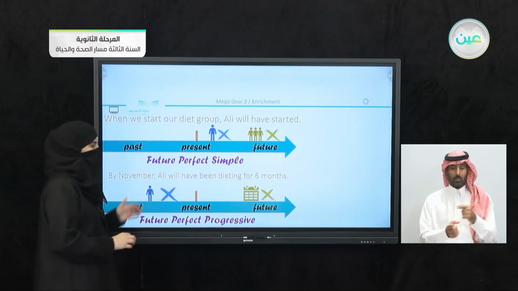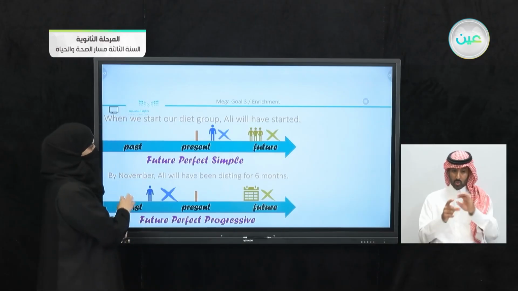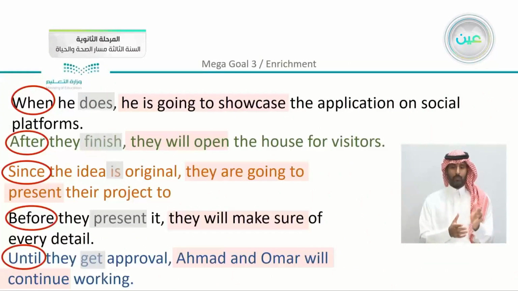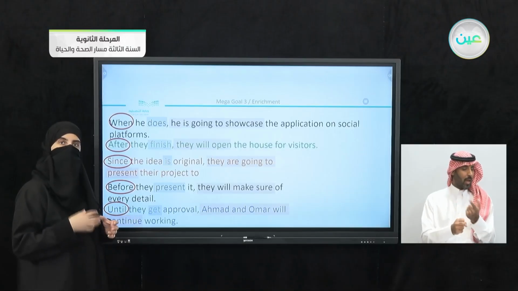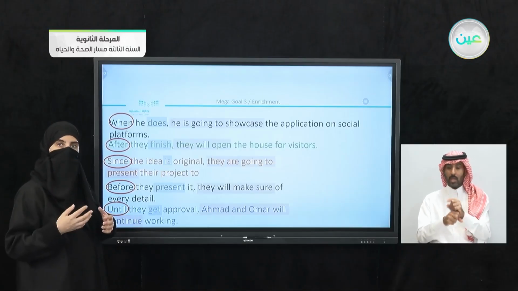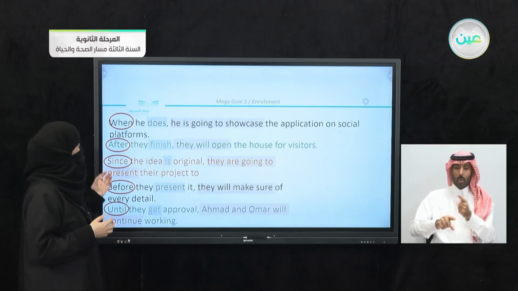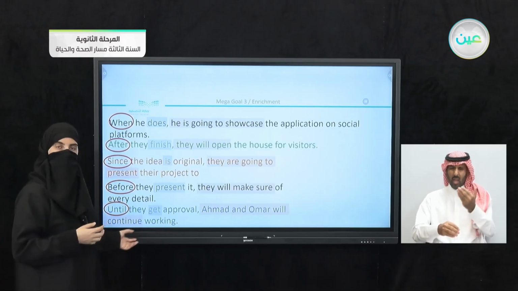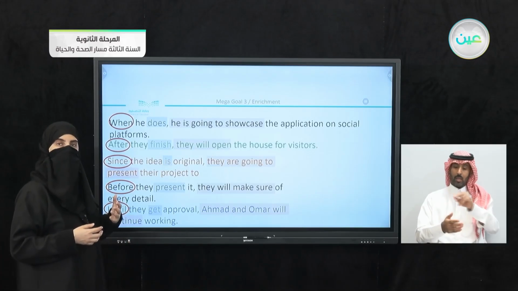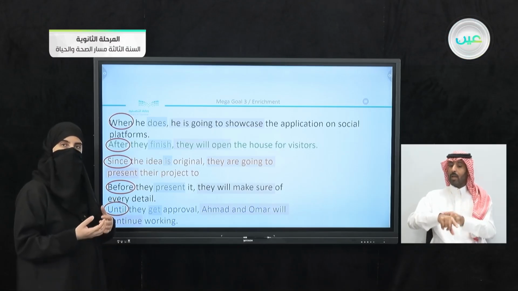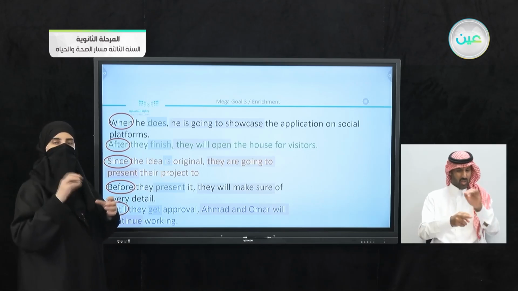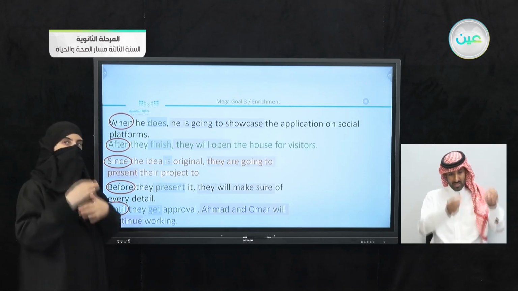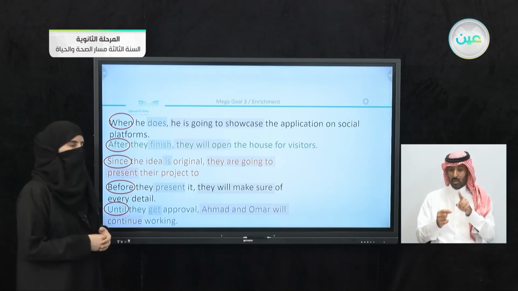Now we showed the difference between the two structures, as we can see. We also studied how to add words that express time here. So we have here when, after, since, before, and until. Now here they all indicate time and they can be added in the sentence. Also we studied that we can use them either in the beginning of the sentence, or we can just switch the sentence or rearrange to make them in the middle.